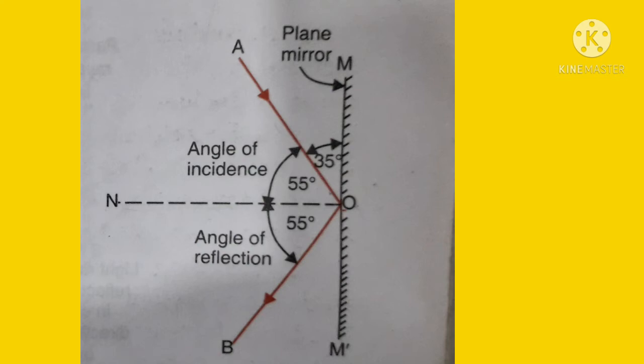So the angle of incidence is not 35 degrees. The angle of incidence is the angle between the incident ray and the normal. So in this case, the angle of incidence will be 90 degrees minus 35 degrees, which is equal to 55 degrees. Since the angle of incidence is 55 degrees, therefore the angle of reflection is also 55 degrees.